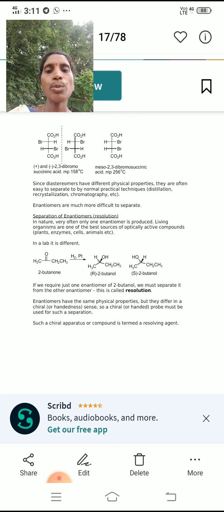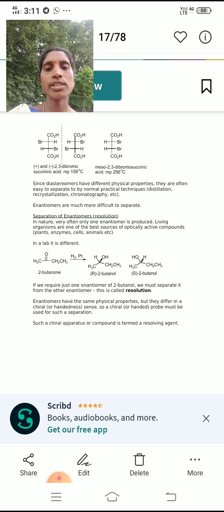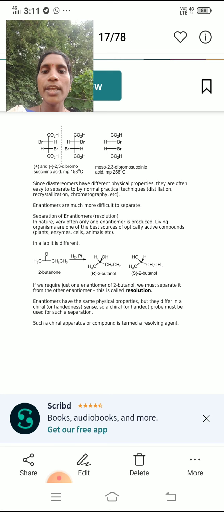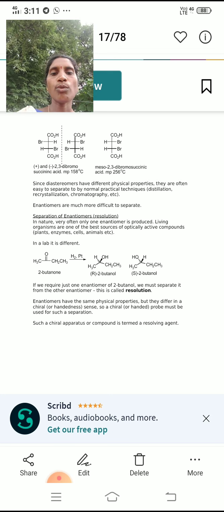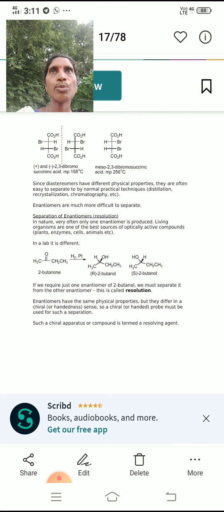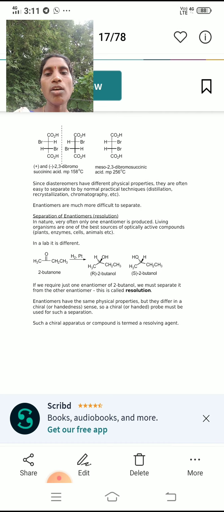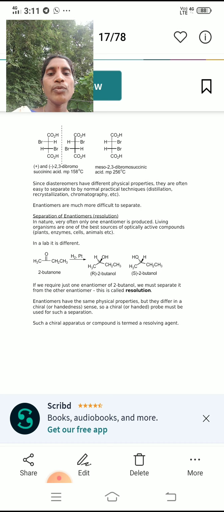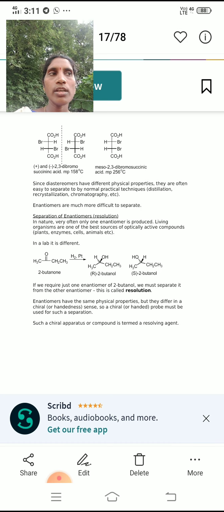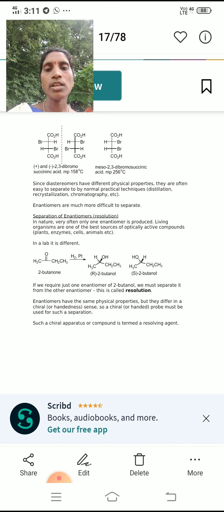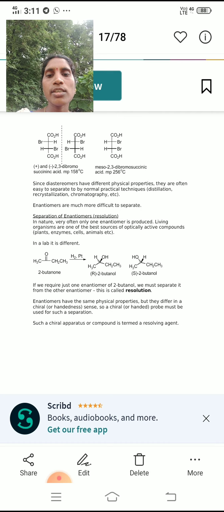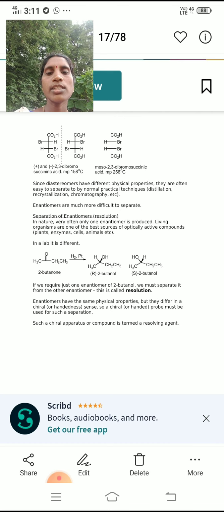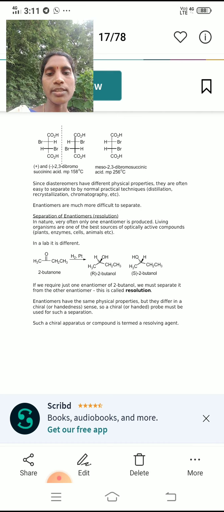The separation of enantiomers. In nature, very often only one enantiomer is produced. Living organisms are one of the best sources of optically active compounds, like plants, enzymes, cells and animals.